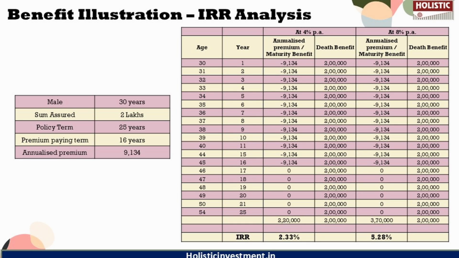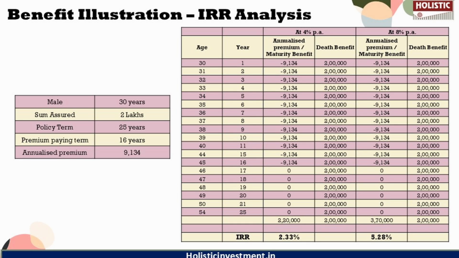It is assumed that the projected investment rate of return that LIC will be able to earn throughout the term of the policy will be 4% per annum or 8% per annum. This is just to indicate the worst and best case scenario of this policy. These are not guaranteed returns, and they are not the only upper or lower limits this policy can earn. The actual returns of this policy will depend on various factors, including the future policy performance.